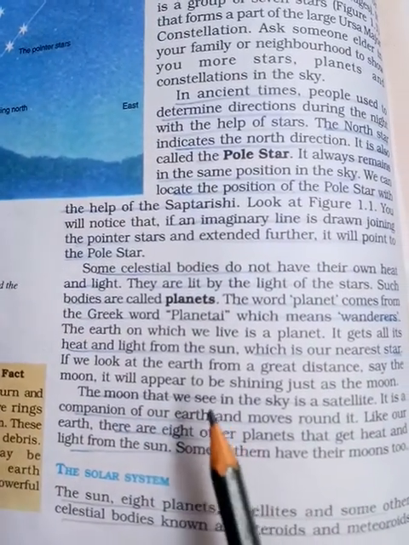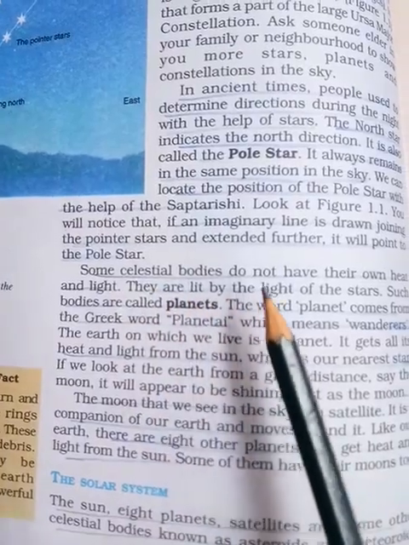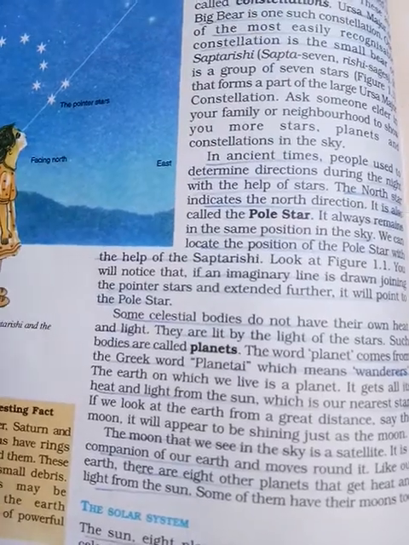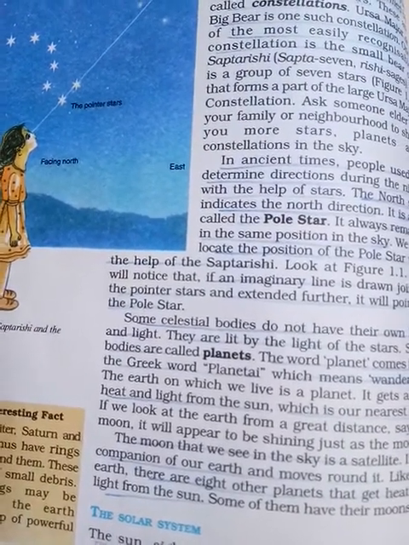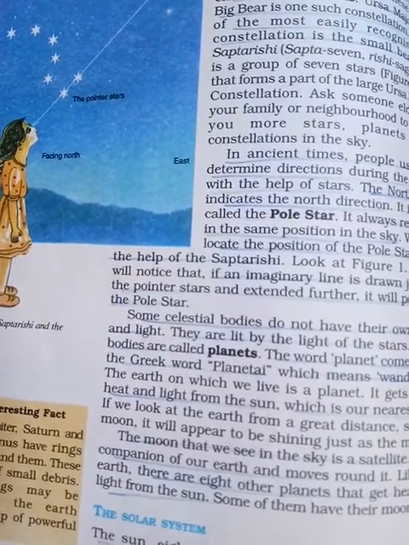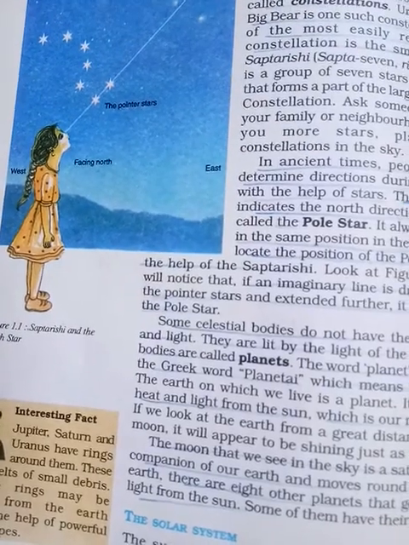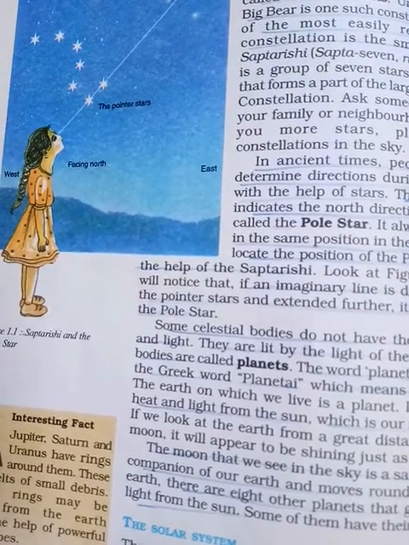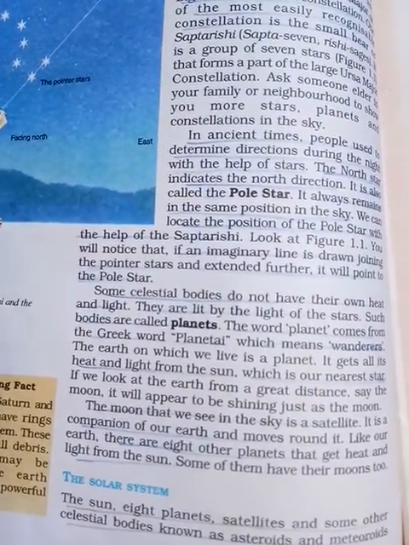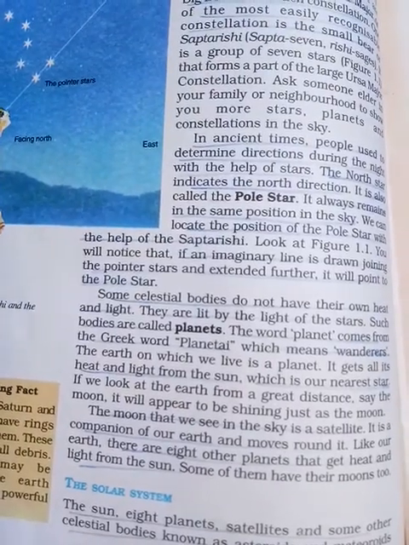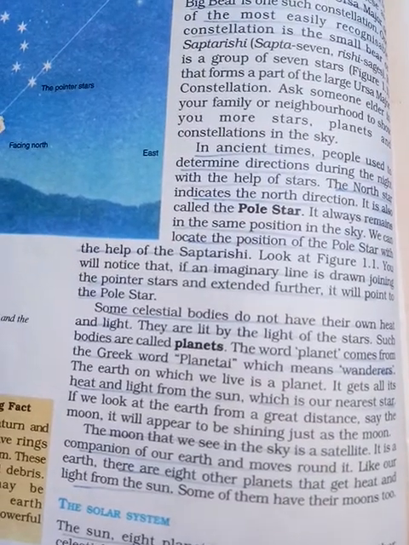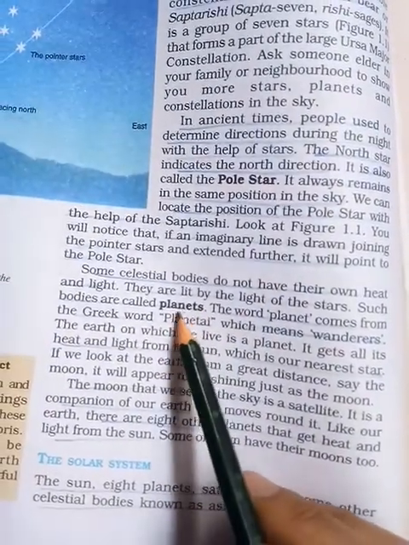And some celestial bodies do not have their own heat and light. We have already studied stars. The Sun is also a part of stars. That means stars produce their own heat and light. But some celestial bodies don't produce their own heat as well as light. Those bodies are called planets.